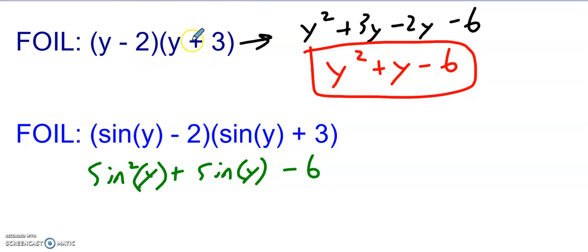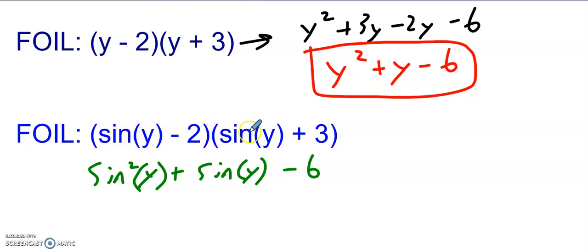So here I showed a little bit more work with the algebraic expression. So y times y is y squared, y times 3 is 3y, y times negative 2 is minus 2y, and negative 2 times 3 is minus 6. Combine like terms in the middle, 3y minus 2y is just y. So we get y squared plus y minus 6. The same exact thing will happen with the trig function.